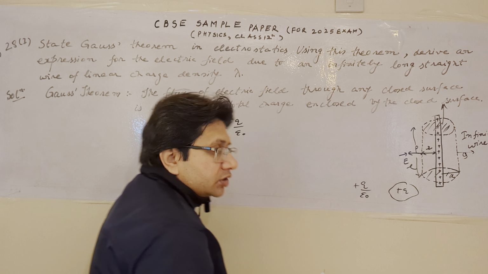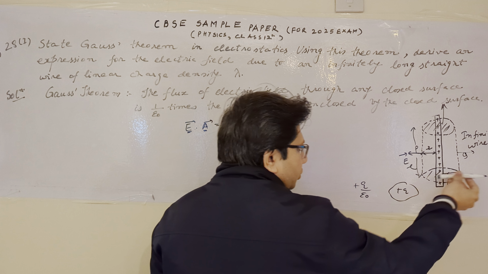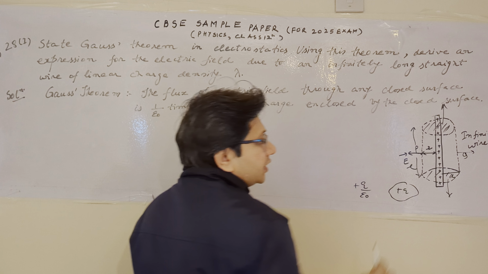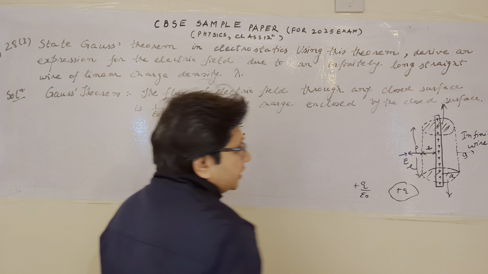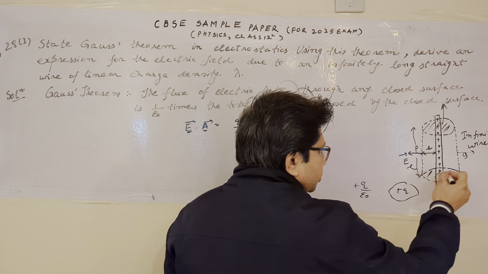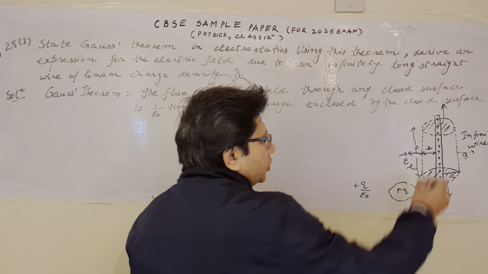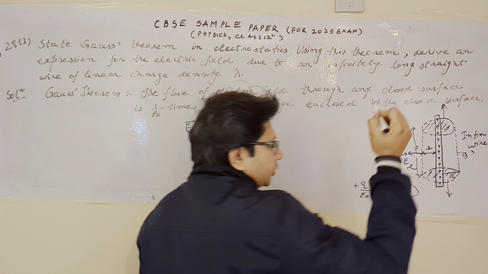Similarly, for the bottom surface, the area vector is in the downward direction, and the electric field makes an angle of 90 degrees. So cos of 90 is 0, and there is also no contribution of flux from this surface. The only contribution is due to the curved surface.